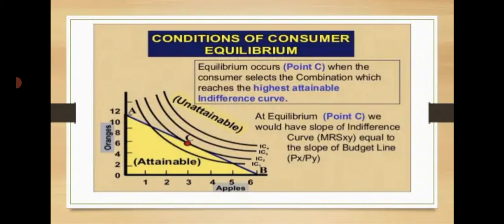The rate at which the consumer is willing to substitute good X for good Y, given his tastes and preferences, coincides with the rate at which the market allows the consumer to substitute goods X and Y. At point C, the consumer is maximizing his satisfaction from goods X and Y. This is the optimum allocation of his expenditure, and any departure from this would only lower the level of satisfaction.